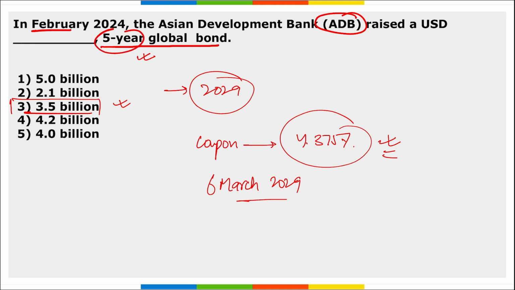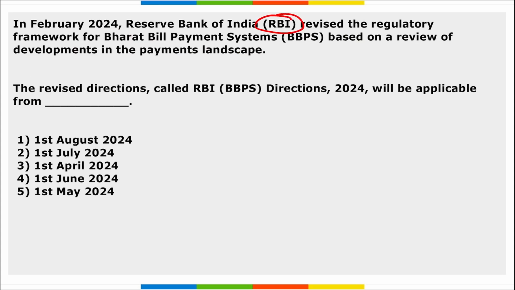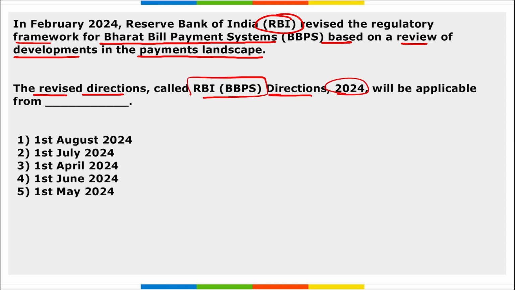Next, RBI has revised the regulatory framework for Bharat Bill Payment System based on a review of developments in the payment landscape. The revised directions, called RBI BBPS Directions of 2024, will be applicable from which date? It will be applicable from 1st of April 2024. Take a note of this.